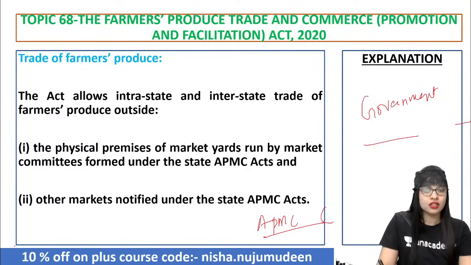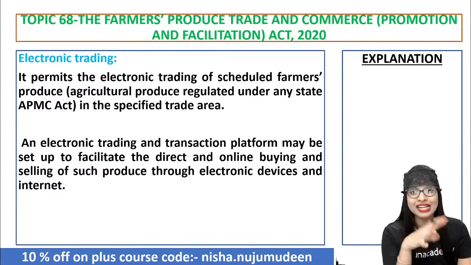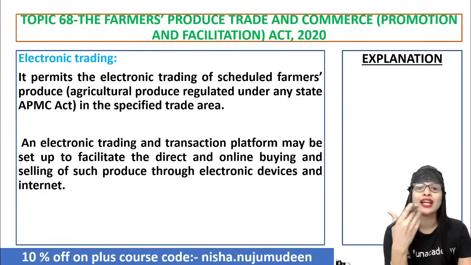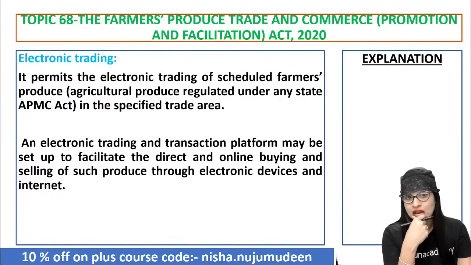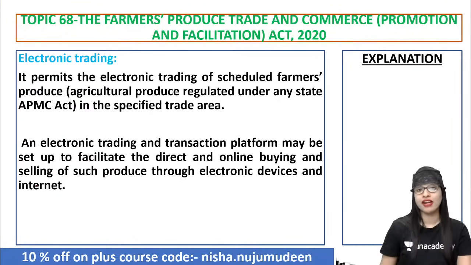Yeah. So what is electronic trading, guys? These days online, or let's say e-trading, is on the rise. So through the so-called electronic trading, they'll permit the online trading of scheduled farmers produce, that is the agriculture produce regulated under any state APMC Act in one particular specified trade area.